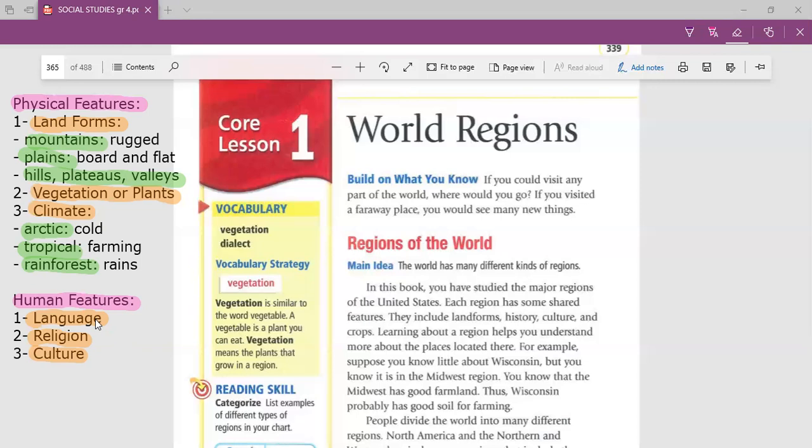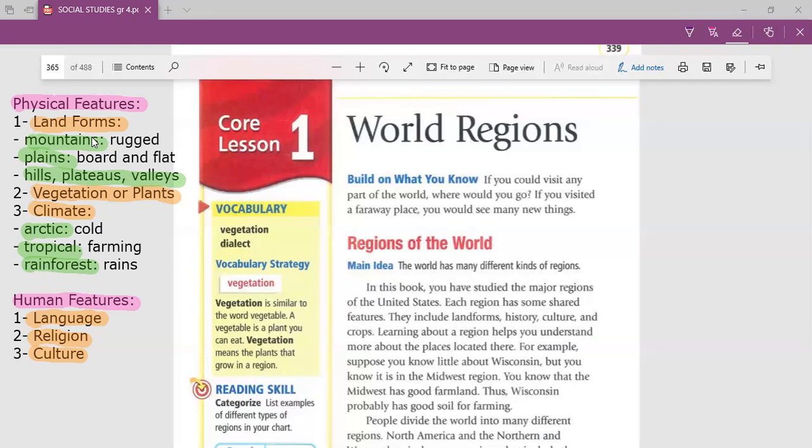For example, like Egypt. When we say Egypt, this is a local example for you. Egypt is a language region. Why? Because all Egyptians speak one language, which is Arabic. So it's a language region. But at the same time it's a tropical region because we have farming in Egypt. It's a mountain region because it has mountains.